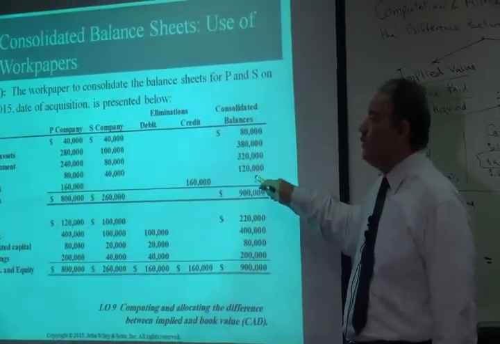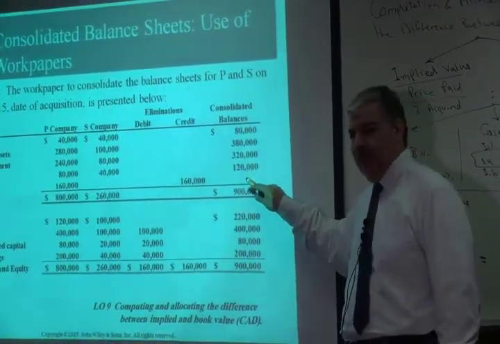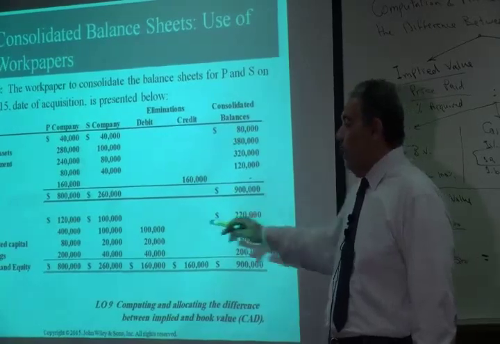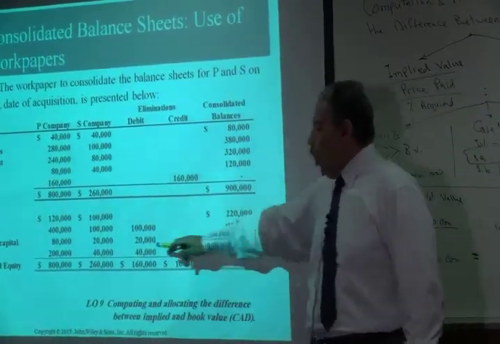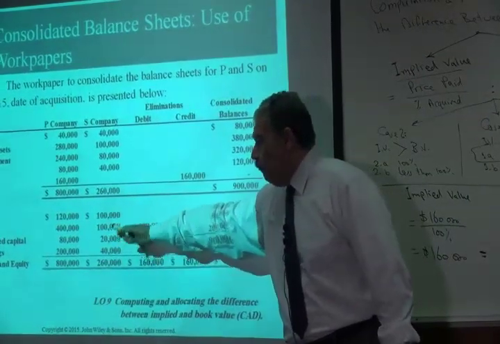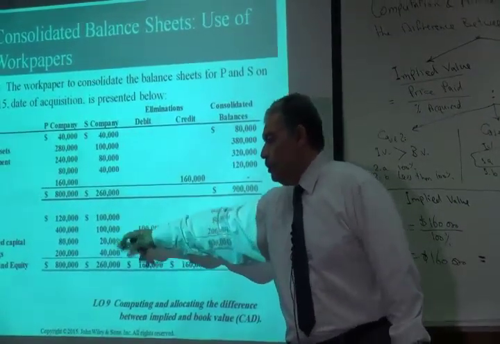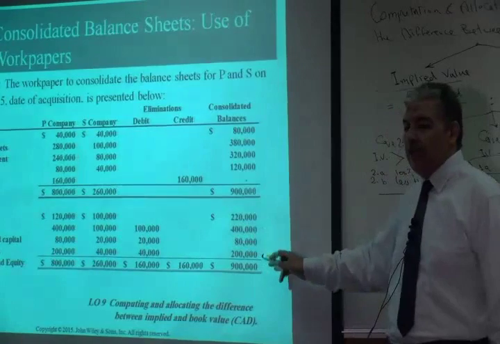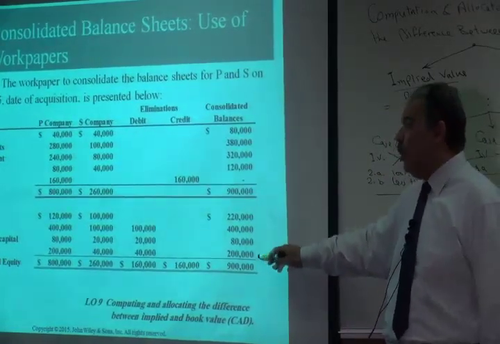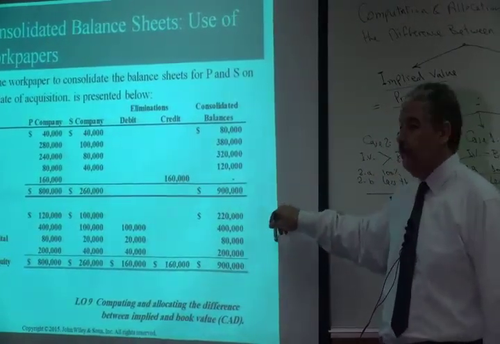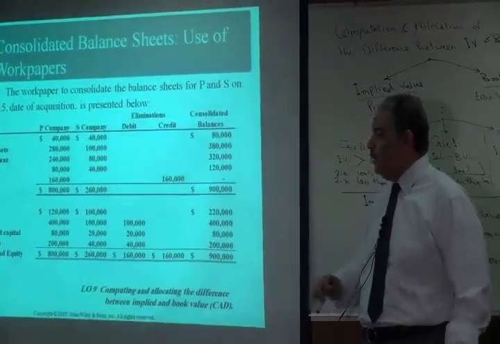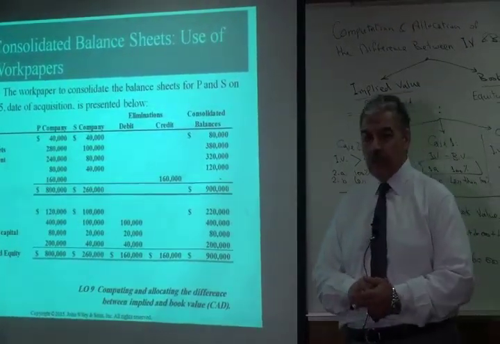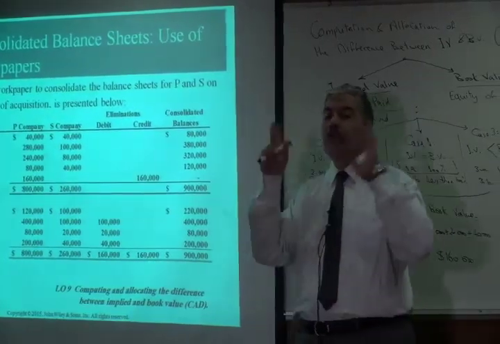Then liabilities are added together. Then all the owner's equity of S company is eliminated. So what will appear in the consolidated balance sheet is the equity accounts of the parent company only. And of course, the total assets must be equal to the total liabilities and equity of the consolidated balance sheet.